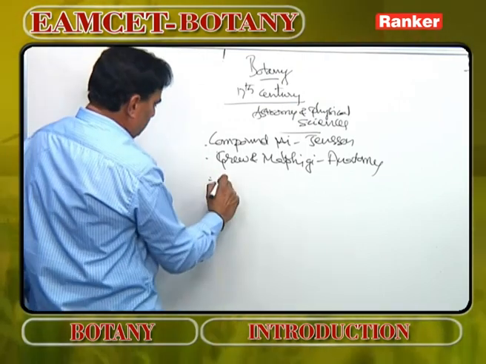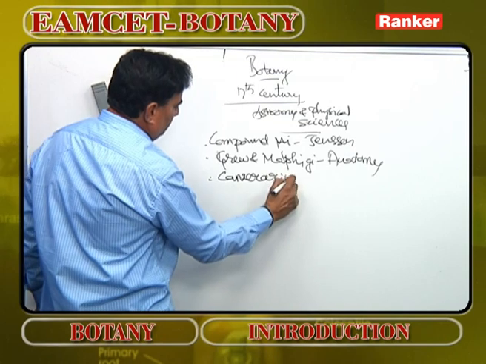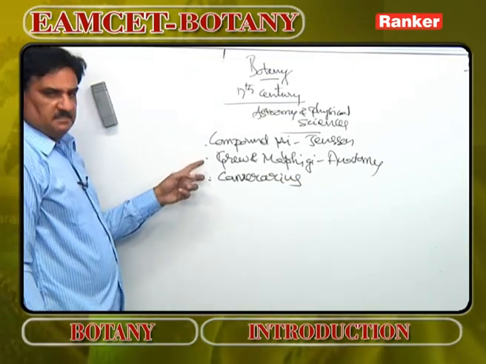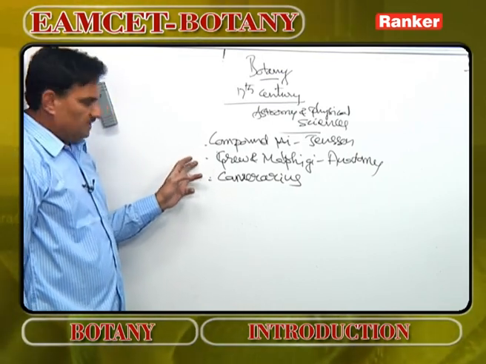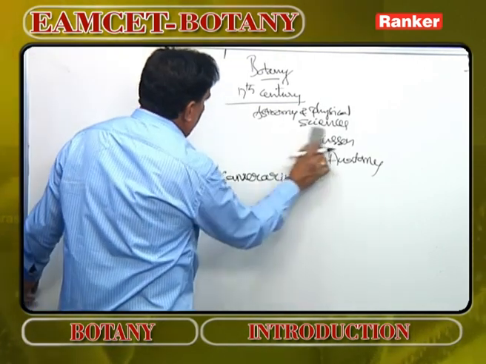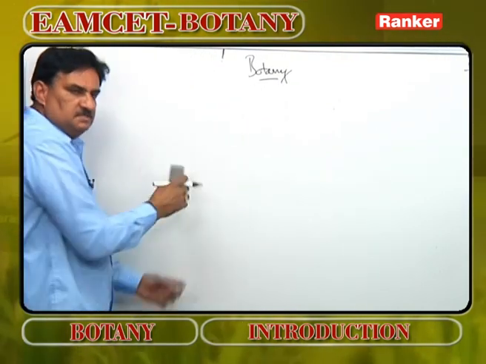Then sexual reproduction or sexuality in plants was explained by Camerarius. So, the compound microscope by Jansen, foundation to anatomy by Grew and Malpighi, and sexuality in plants by Camerarius during the 17th century.